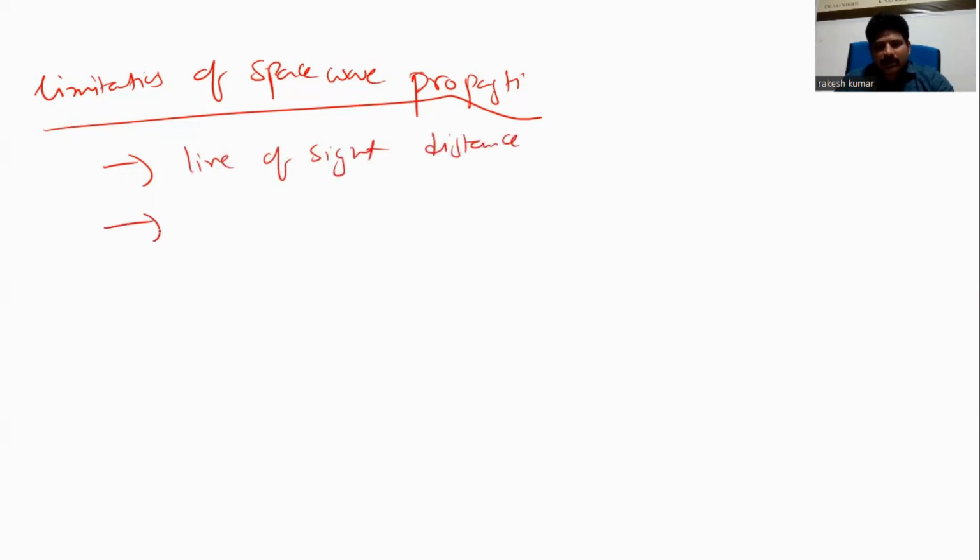And the other one is that it is limited by the curvature of the earth. So these are the two limitations: one is line of sight distance, and the other one is curvature of the earth.